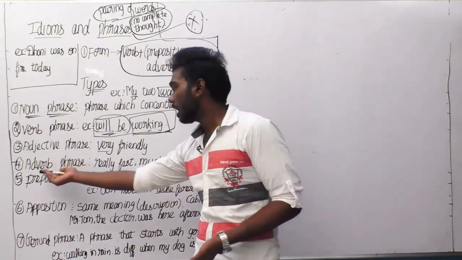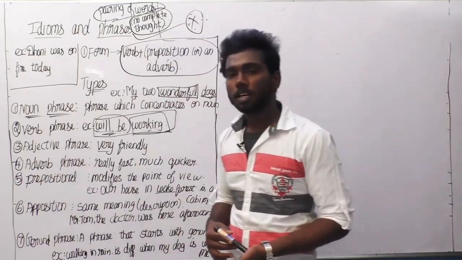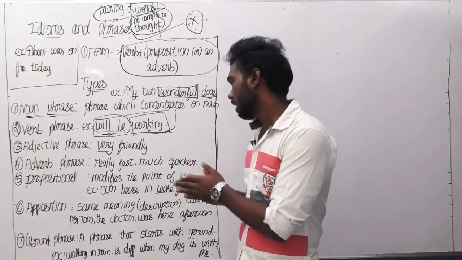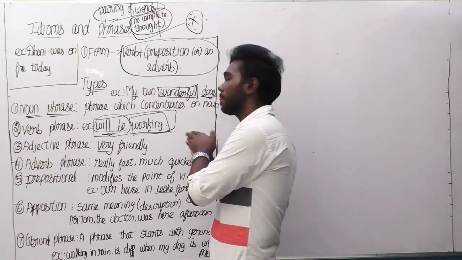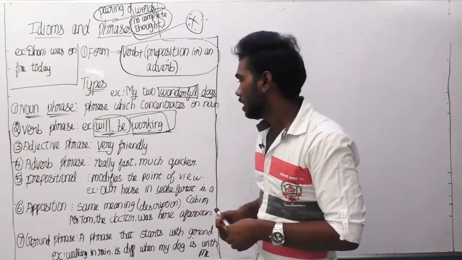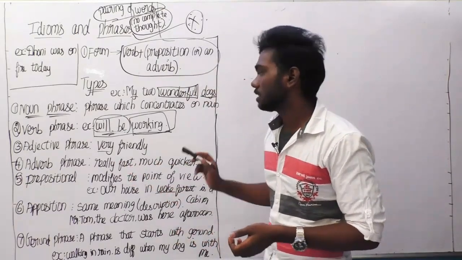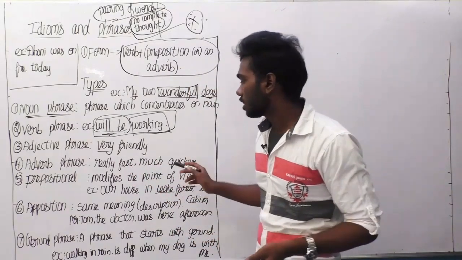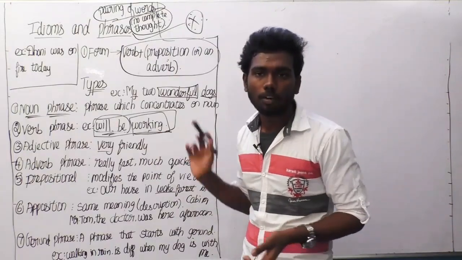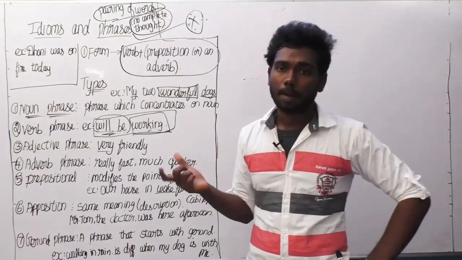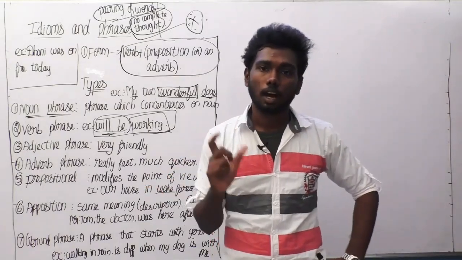Next thing is an adverb phrase. What is an adverb phrase? Similar to the above phrases, an adverb phrase is a thing which concentrates on the adverb. It's called an adverb phrase. For example, we can say really fast, much expensive. So this thing is concentrating on the adverb present in the words.